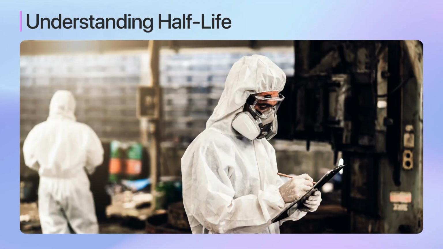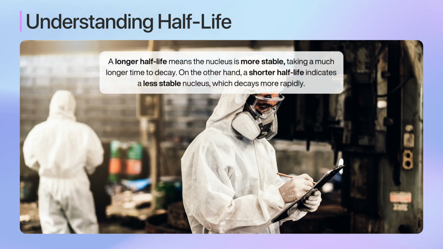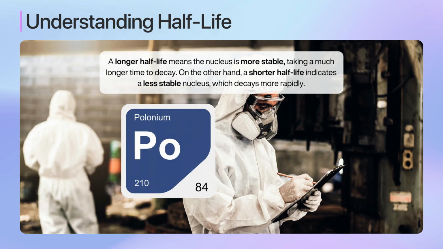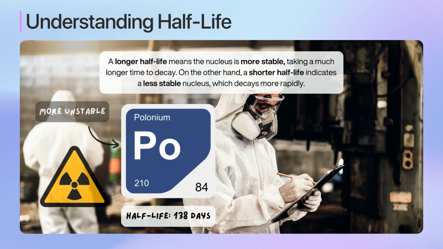Half-life is not just a measure of time, it's also directly related to the stability of an atomic nucleus. A longer half-life means the nucleus is more stable, taking a much longer time to decay. On the other hand, a shorter half-life indicates a less stable nucleus, which decays more rapidly. For instance, consider polonium-210, which has a half-life of about 138 days. This relatively short half-life tells us that polonium-210 is quite unstable. Its atoms are prone to decay relatively quickly.